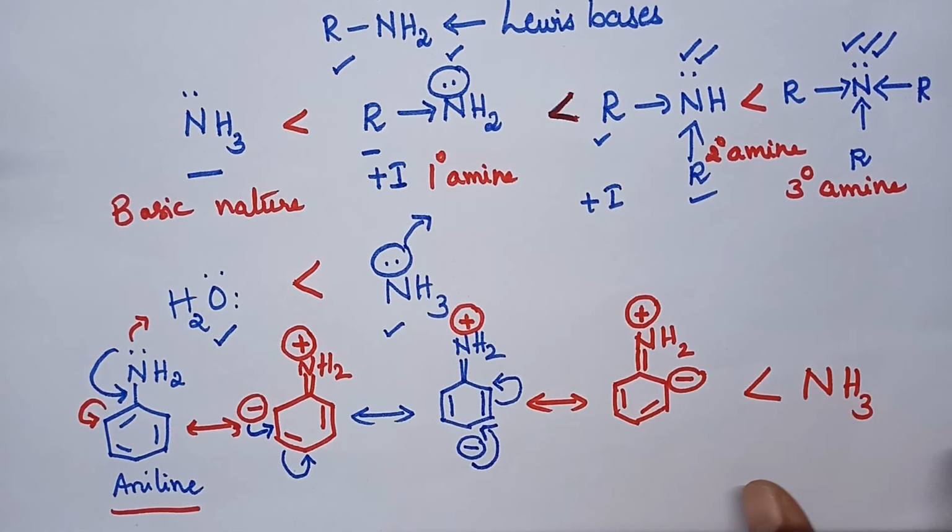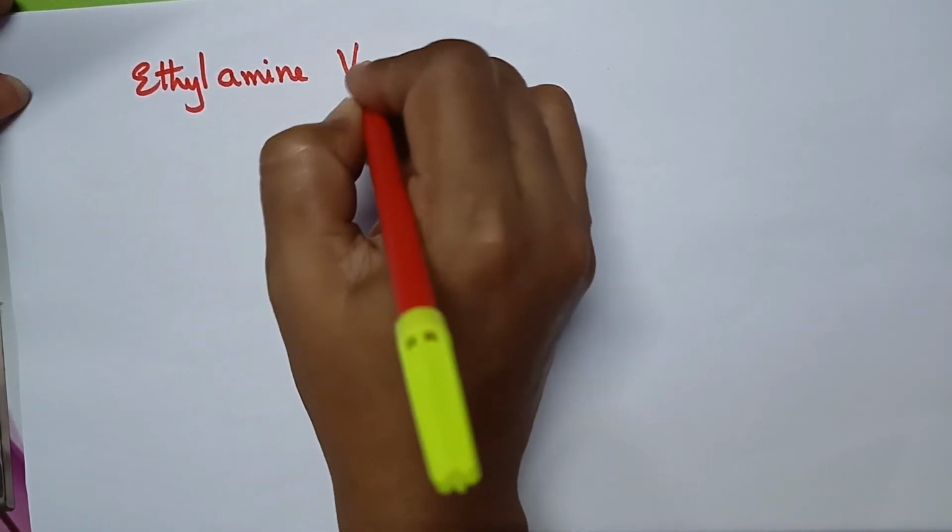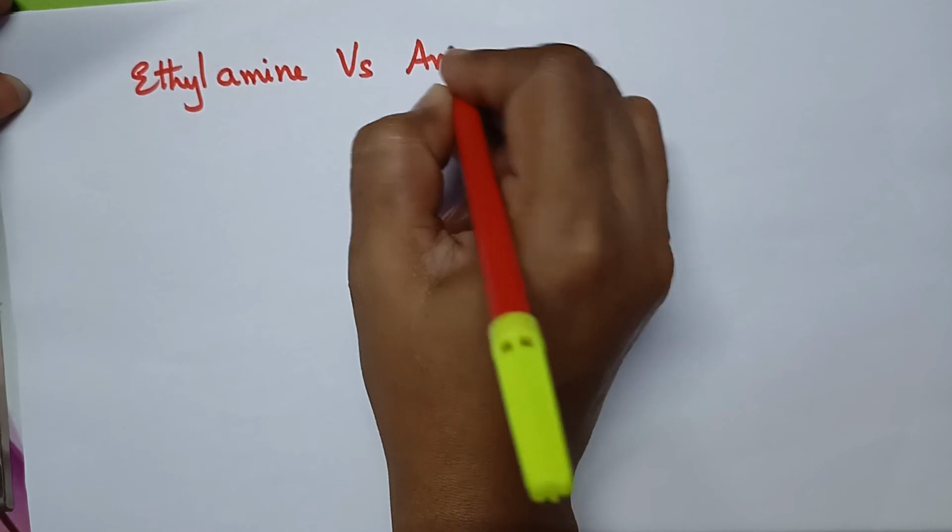Is it clear? Next, we will compare the basic nature of ethylamine with that of aniline. So let us compare the basic nature of ethylamine with that of aniline.